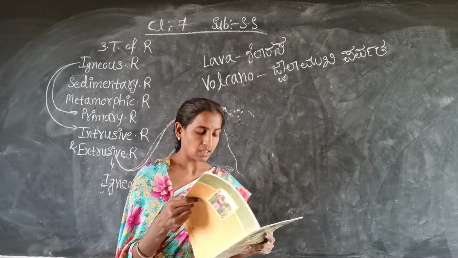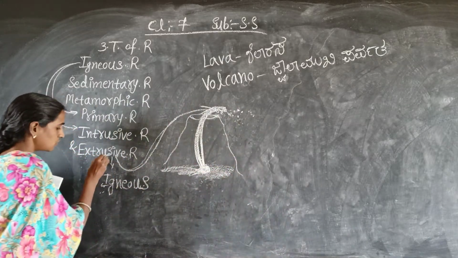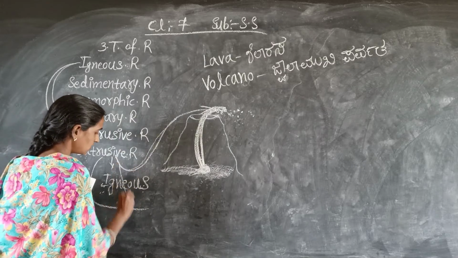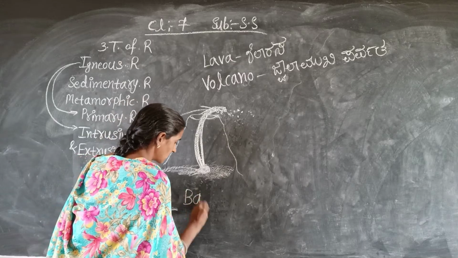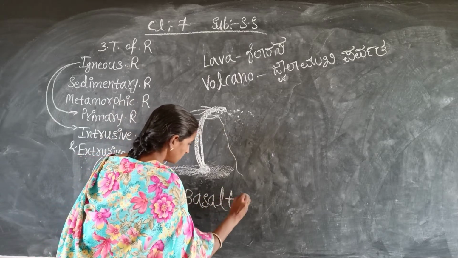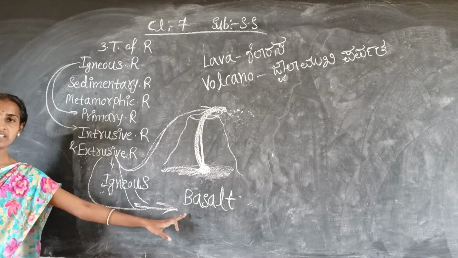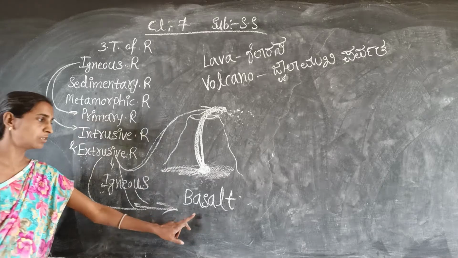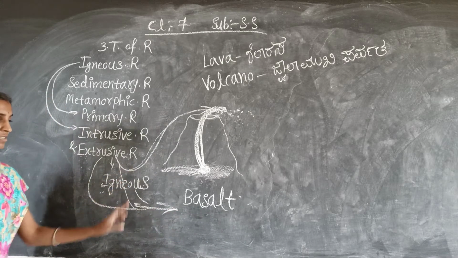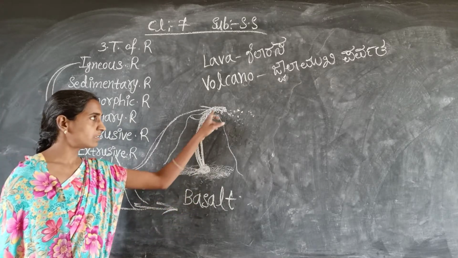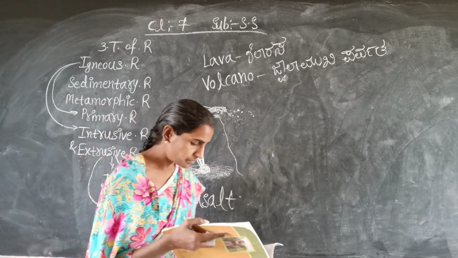So here it is given, one example for extrusive igneous rocks. One rock is there, that is basalt. The best example for extrusive igneous rock is basalt. So this you have to remember. Basalt is the best example for extrusive igneous rock. Like that, many basalts are there.